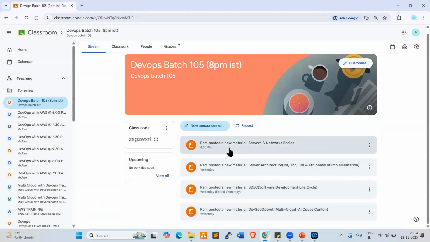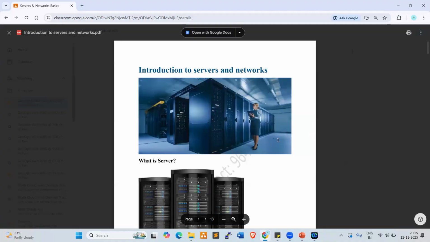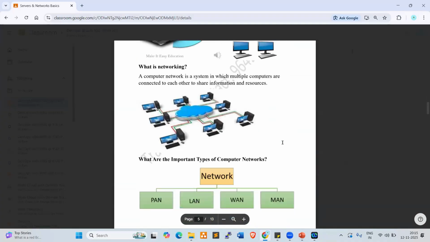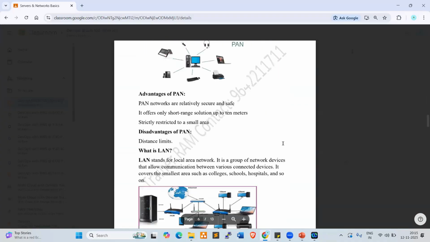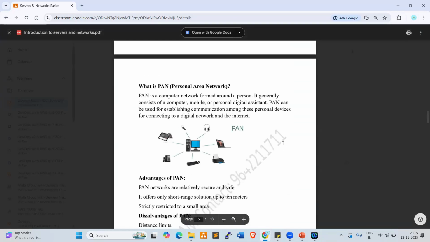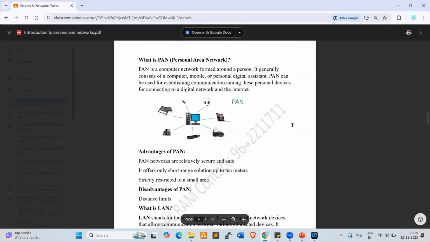So here today uploaded servers and networks document PDF, right? So if you want to download this, click on this. Now click on Introduction to Servers and Networks. Click here. So this is the PDF document. Look at this. So whatever concepts we discussed in the last session, I uploaded all the concepts, even networking concepts also uploaded here. Today's concepts also uploaded here, right? So this is the PDF document.